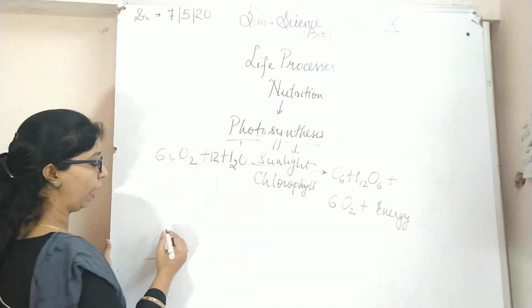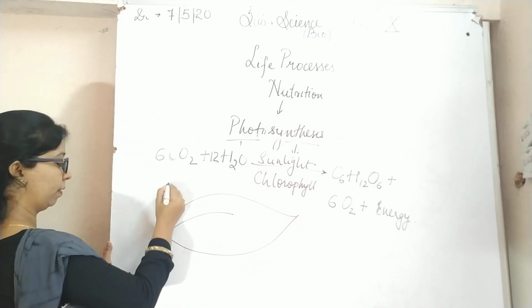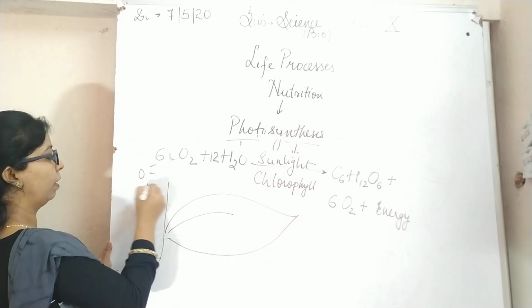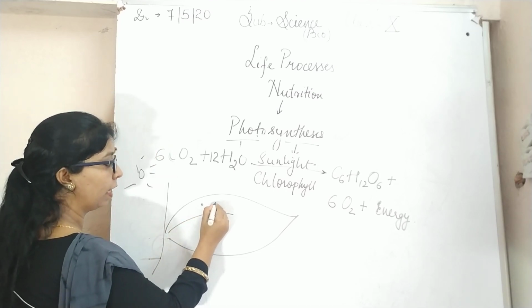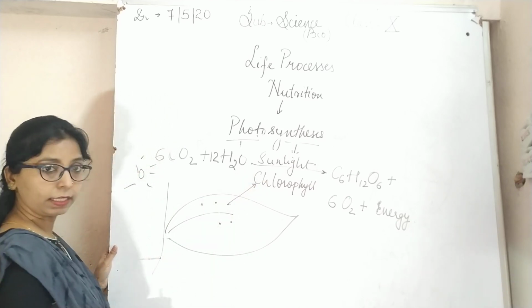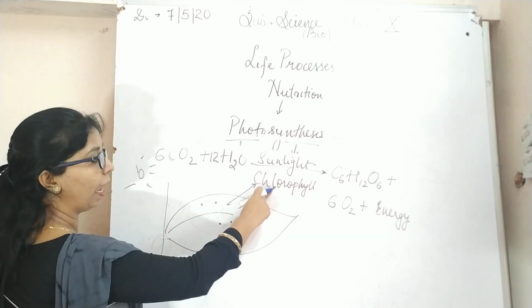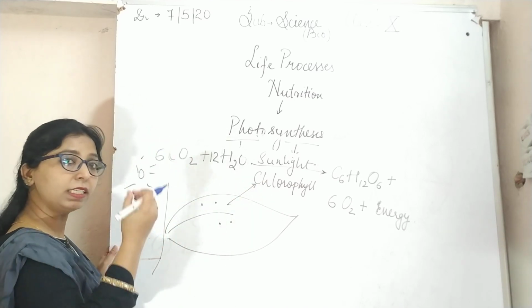Now see what happens in photosynthesis. They use sunlight. The green pigment, which we call chlorophyll, is present there, and it helps in trapping the sunlight.